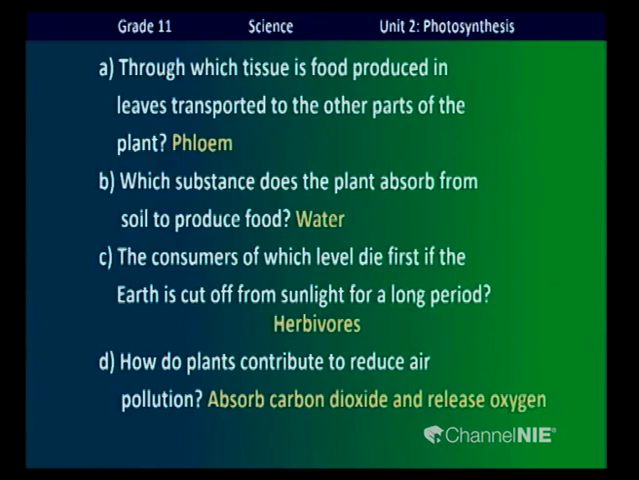Food is transported via phloem, and the substance absorbed from soil is water. First to die are herbivores, children. Then finally, during photosynthesis, plants absorb carbon dioxide and release oxygen. It helps in reducing air pollution.